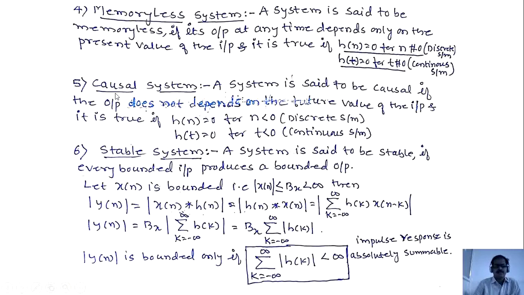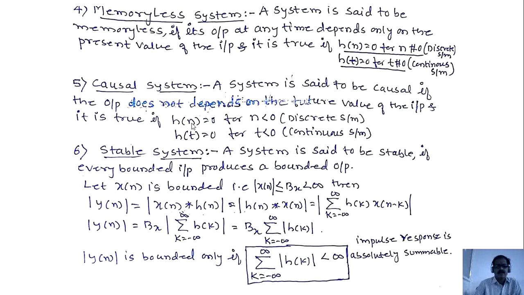Next property, causal system. How are we identifying whether the system is causal or not? By observing the impulse response. As we already know, a system is said to be causal if the output does not depend on the future value of the input, and this becomes true if h of n is 0 for n less than 0. In case of continuous, h of t is 0 for t less than 0, which means the impulse response is a right-sided sequence.